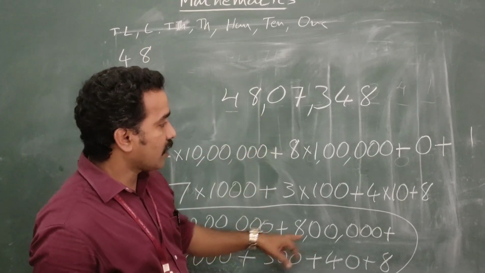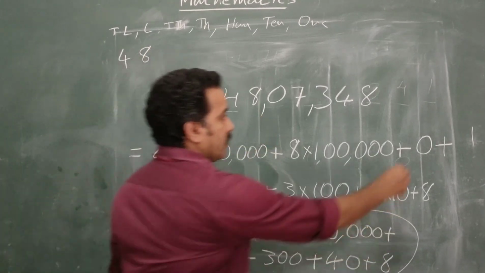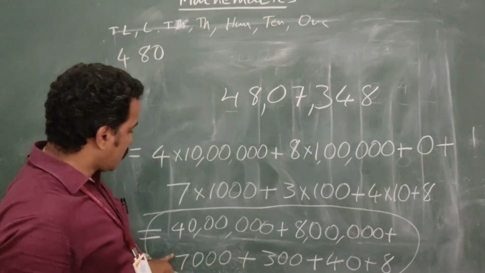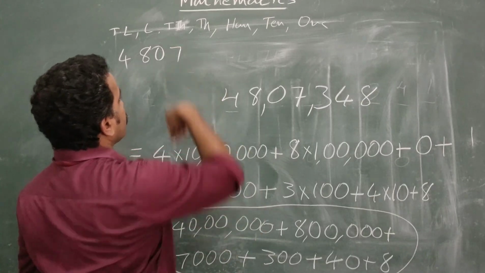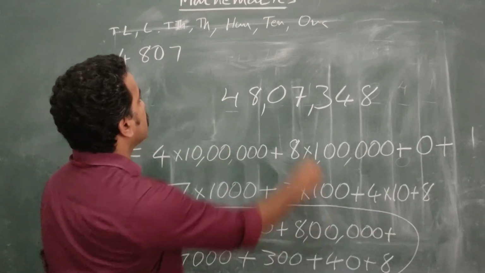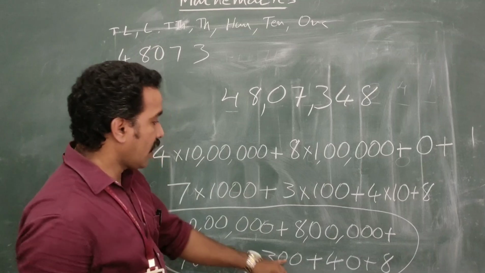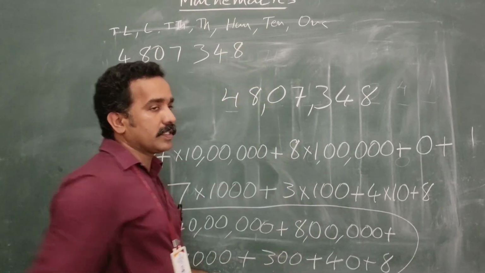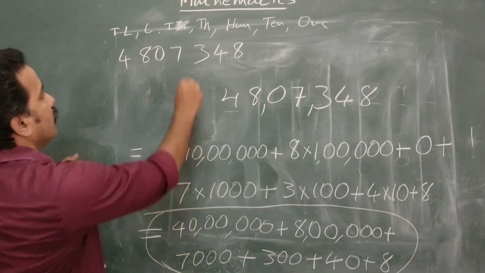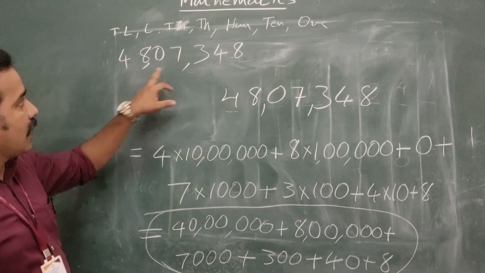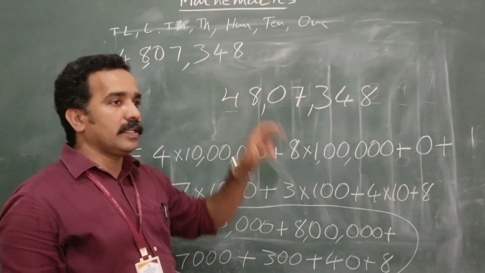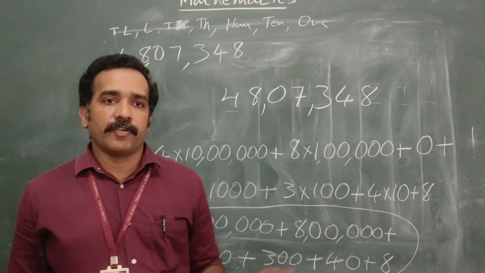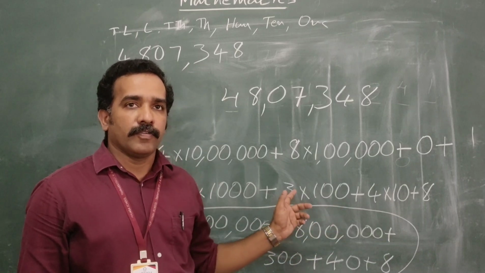In the 10,000 place there is no digit, there is 0. Then the thousands place 7,000, the hundreds place 300, the tens place 4 tens, and 8 ones. So the number is 48 lakh 7,348. That is the standard form and expanded form.